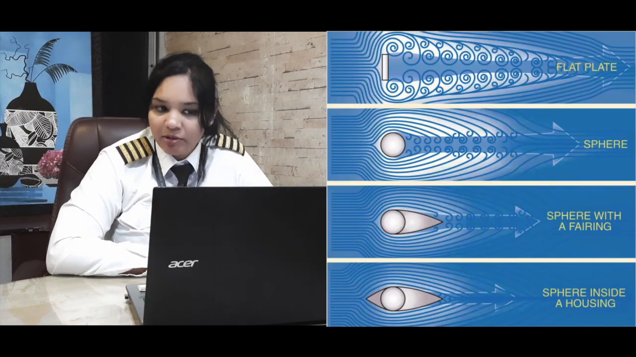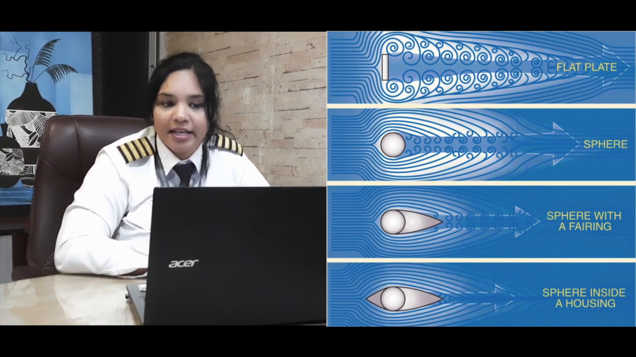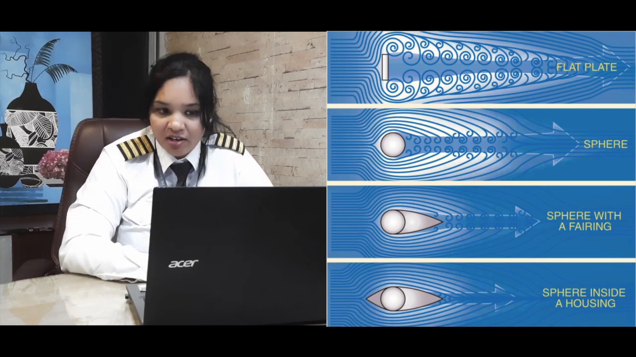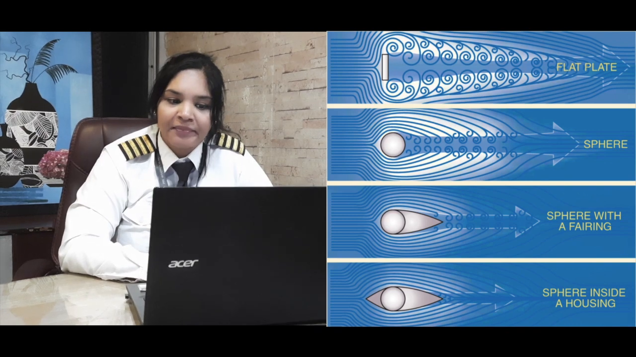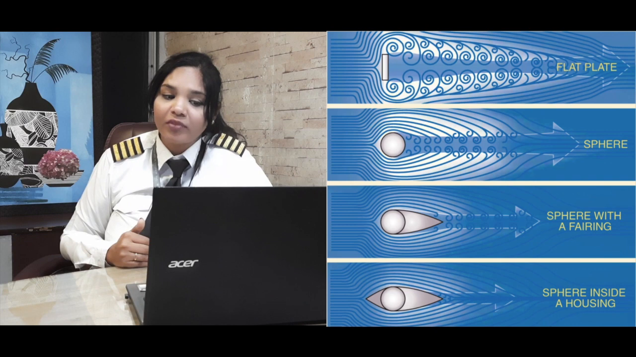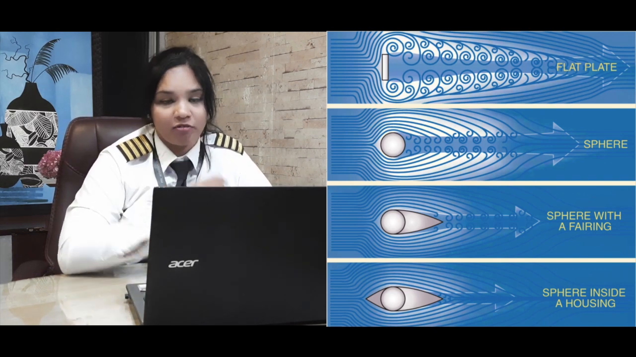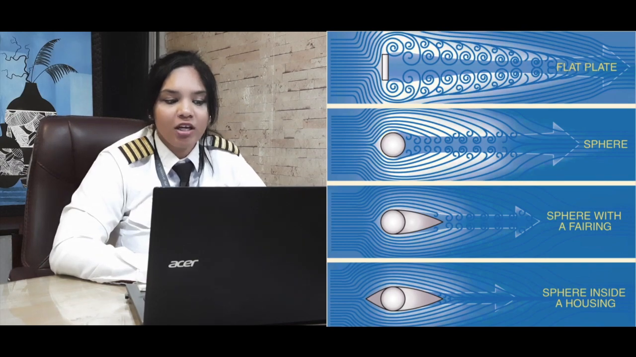So in this diagram, if you see it, this is a perfect explanation of what form drag looks like. You have a flat plate, you have a sphere. See how much turbulence it is creating, compared to a sphere with fairings and a sphere inside a housing. All this is an example of how your drag changes with the shape of the object. Okay, now moving on to the next type of parasite drag, which is your interference drag.